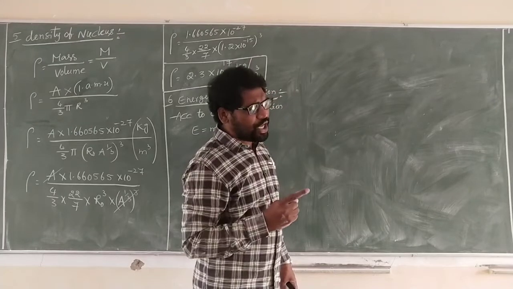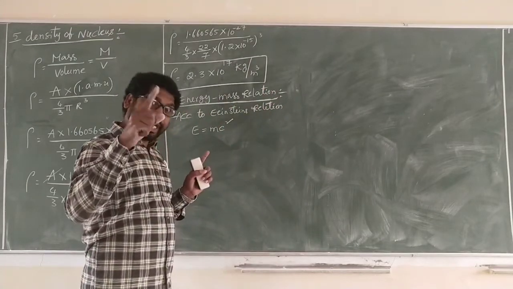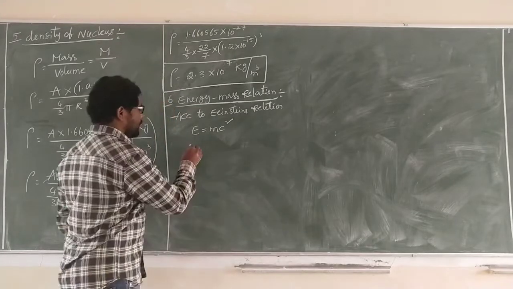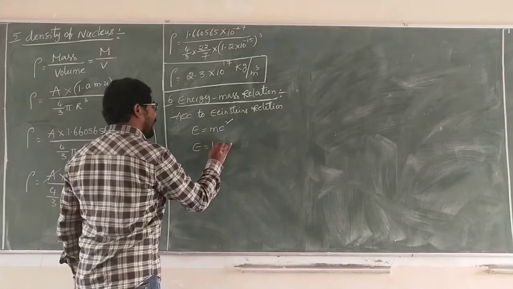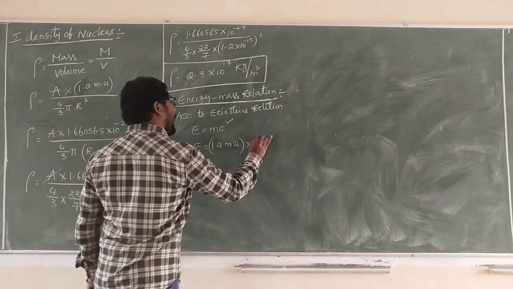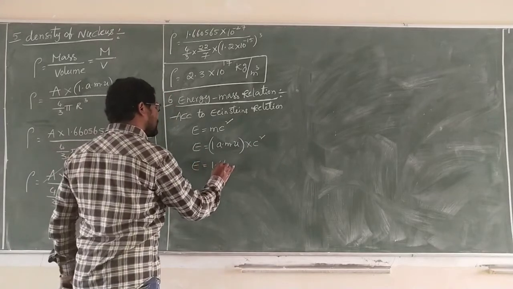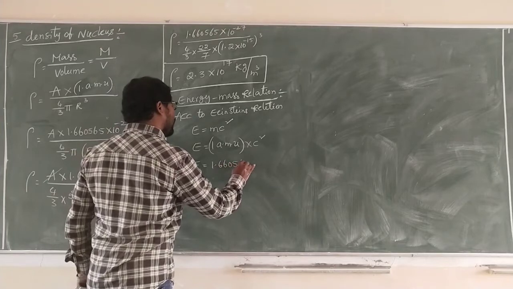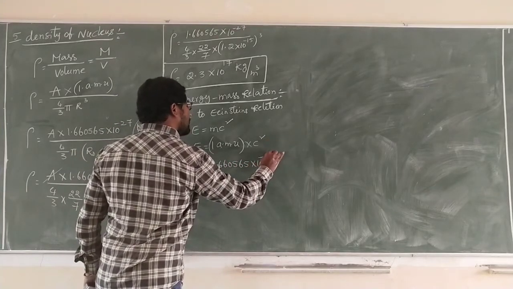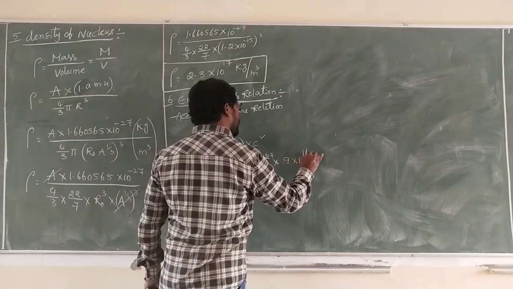To get the mass value, we have to take the mass number A. Mass is equal to 1 AMU into c square, which is 1.660565 into 10 power minus 27 into c square, that is 9 into 10 power 16, in joule.